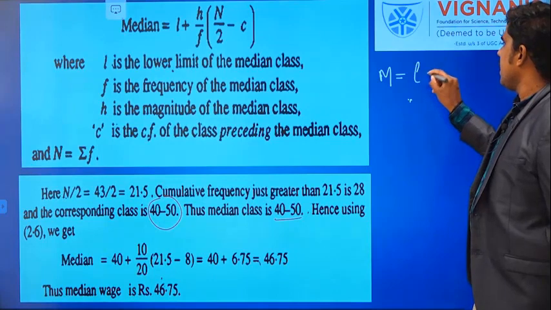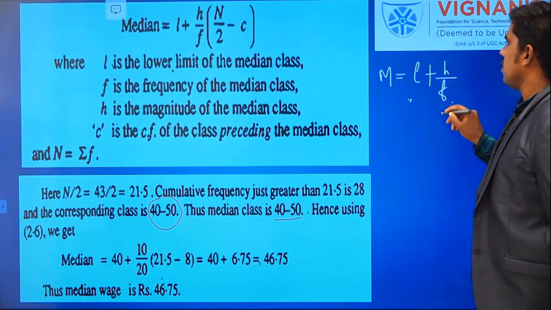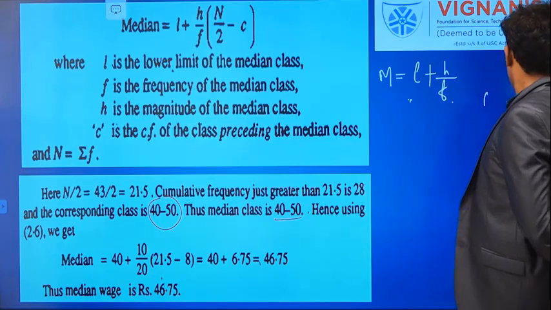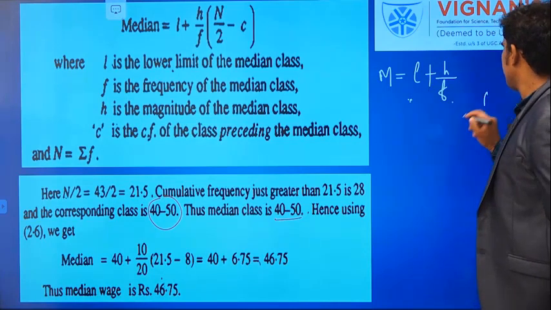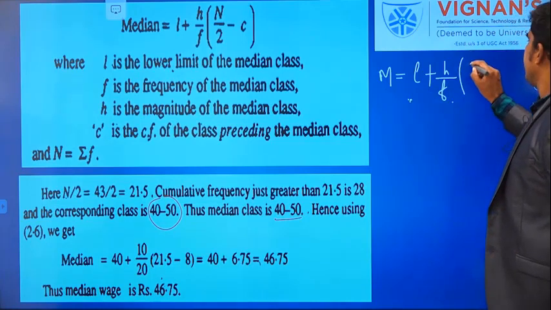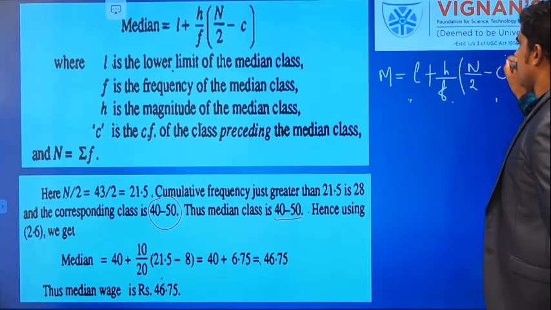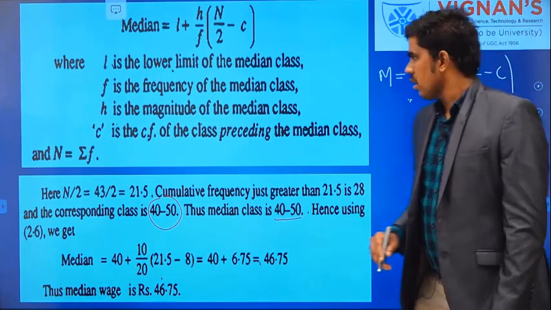What is the formula? L plus h by f into n by 2 minus c, right? n by 2 minus c.